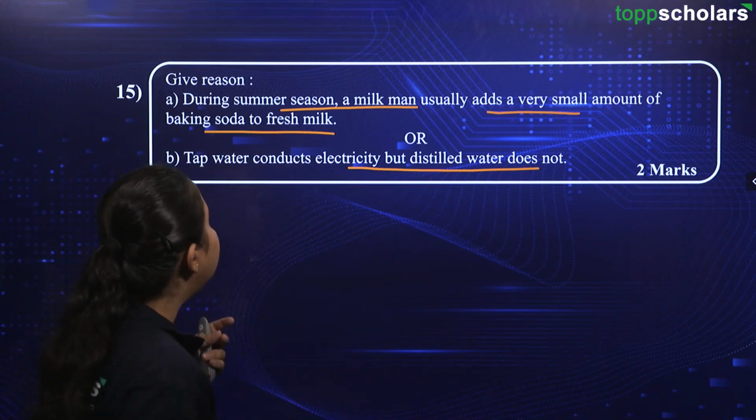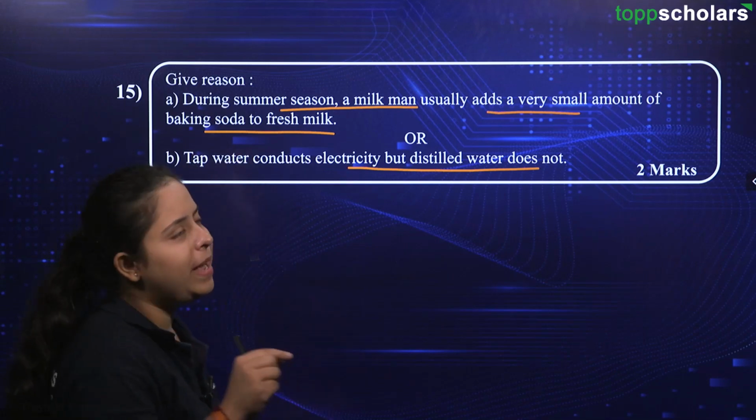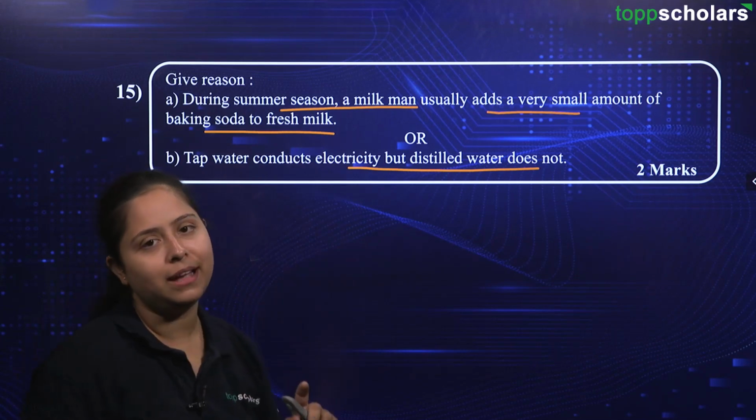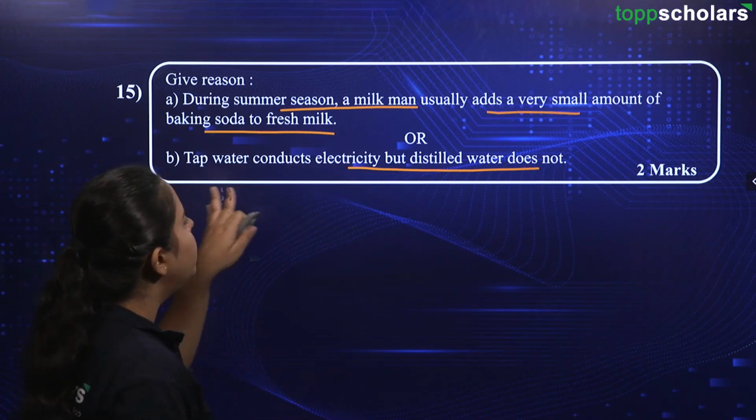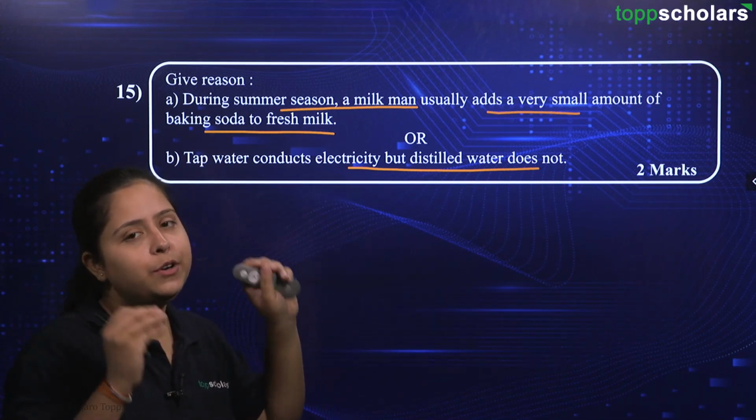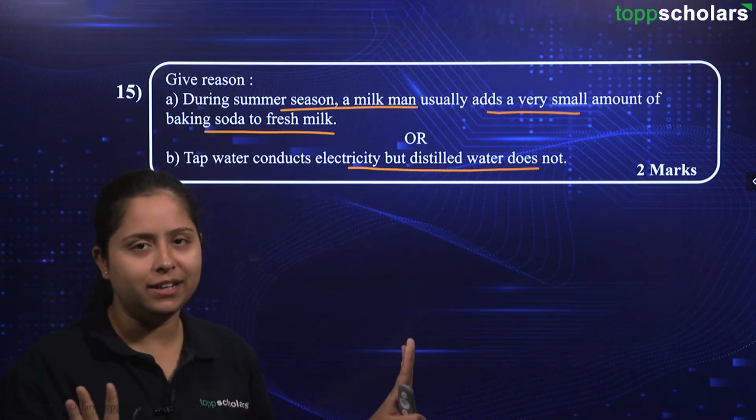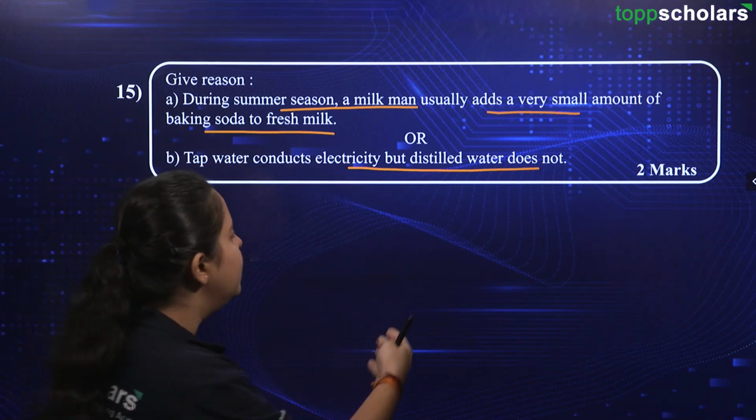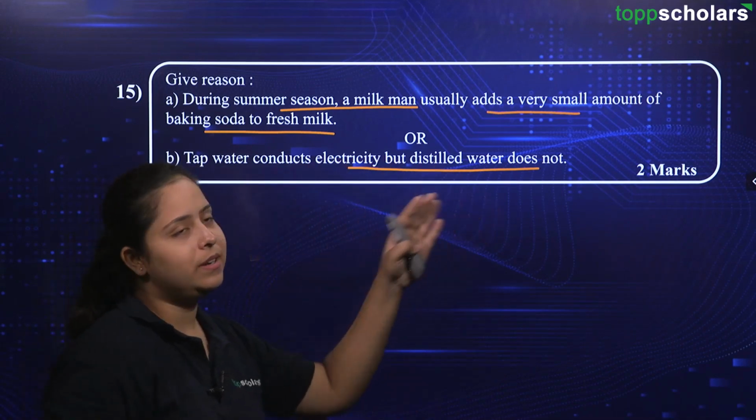But to slow down this activity of lactobacillus, a small amount of baking soda is added to fresh milk in summer season by the milkman. This is the usual case, alright. Coming back to the next part, tap water is conducting electricity. Just relate it with the ions. If ions are produced, electricity will be conducted. If they are not produced, electricity will not be conducted. So, tap water obviously has ions and distilled water obviously does not have ions. Hence, this one is conducting and this one is not conducting.